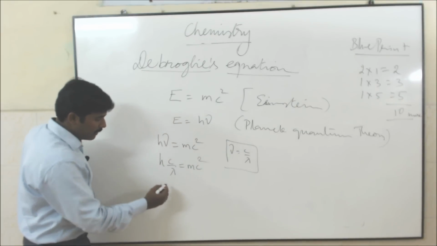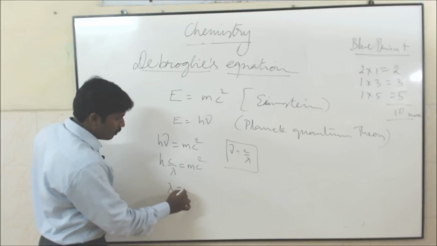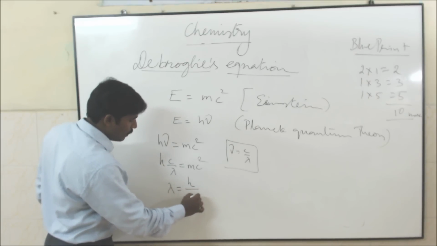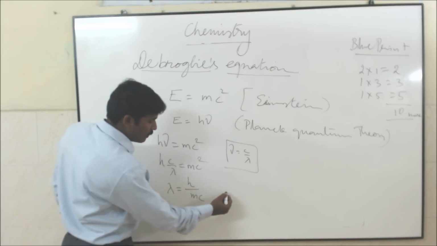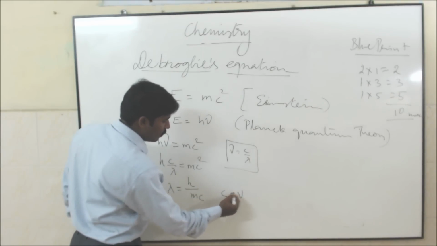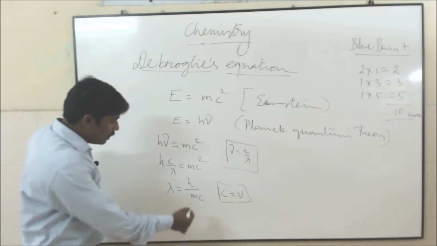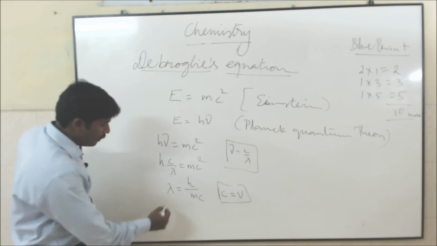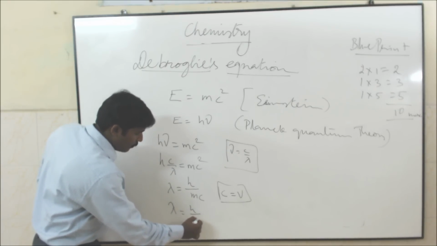The c cancels, and we need only the wavelength lambda. So lambda is equal to h by mc. c is the velocity of light, and v is also velocity, so in place of c you can write v. So lambda is equal to h by m into v.